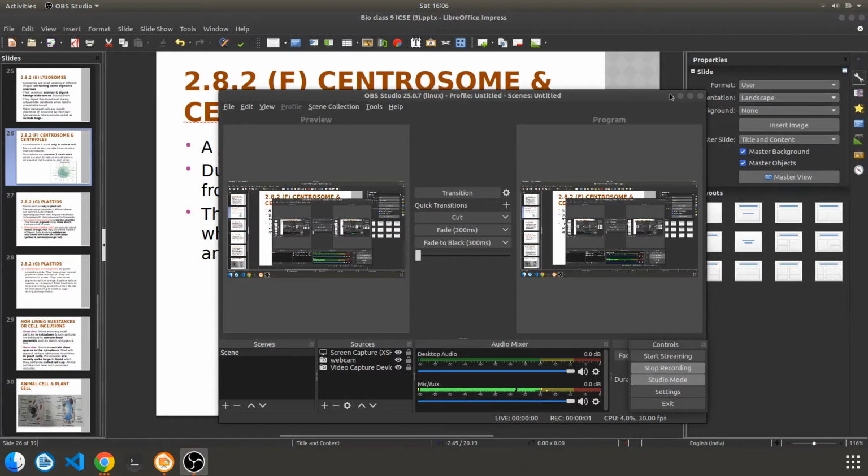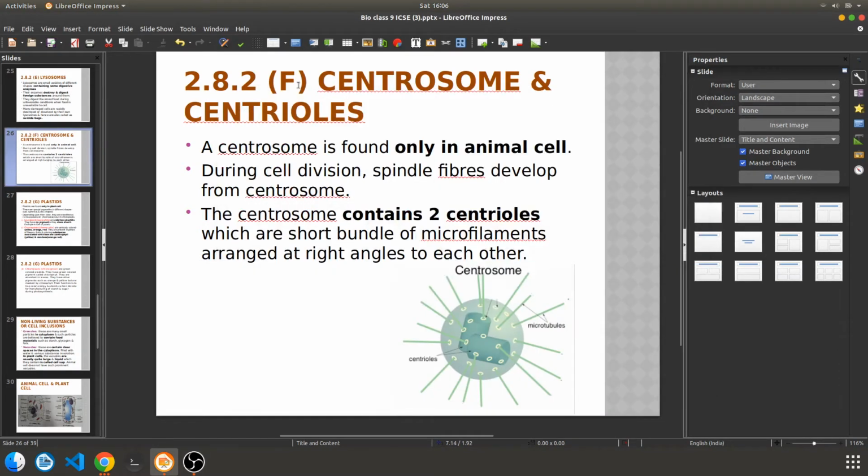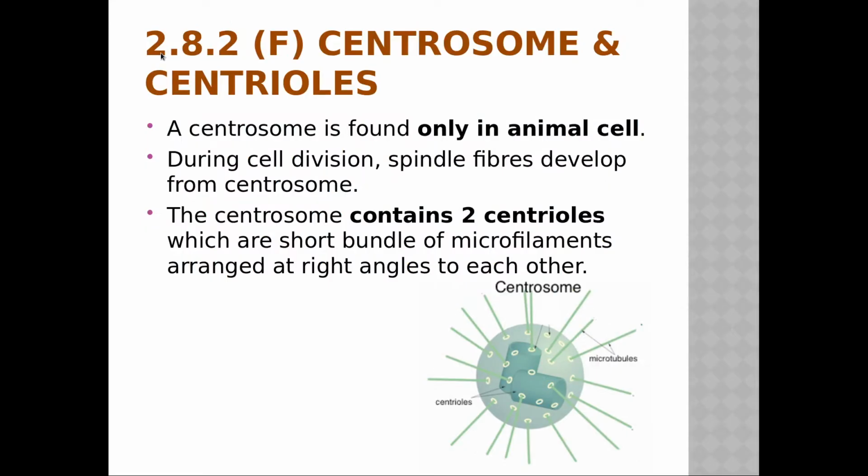Good evening everyone. Today we are going to start with our biology chapter, and we have seen up till now different organelles. Whatever we have seen were endoplasmic reticulum, mitochondria, Golgi apparatus, lysosomes, cytoplasm, isn't it? So today we are going to see the rest of our syllabus which is there in your textbook.